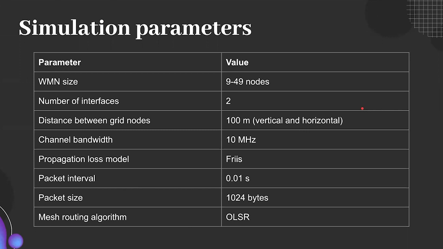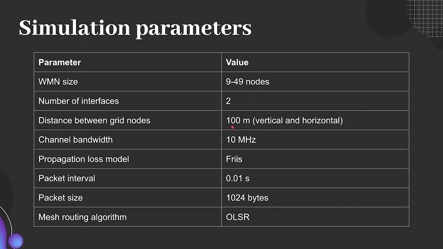Okay, so we have used simulated annealing and genetic algorithm to find optimal channel assignments. And we have evaluated this using simulation in Network Simulator 3. We have used network sizes of 9, 16, and 49 nodes. Each node has two interfaces.